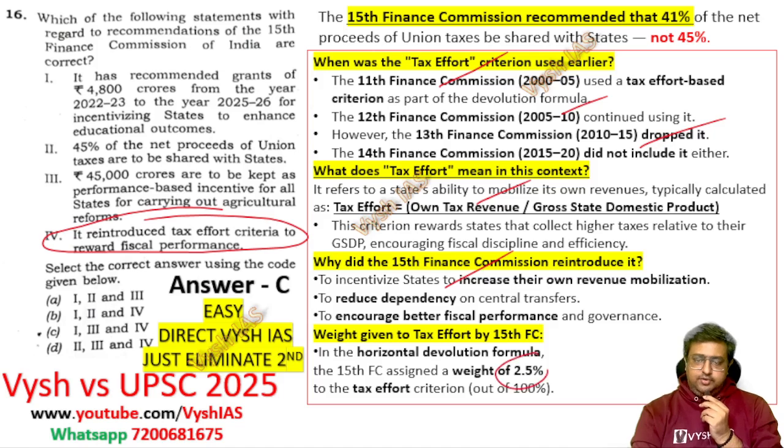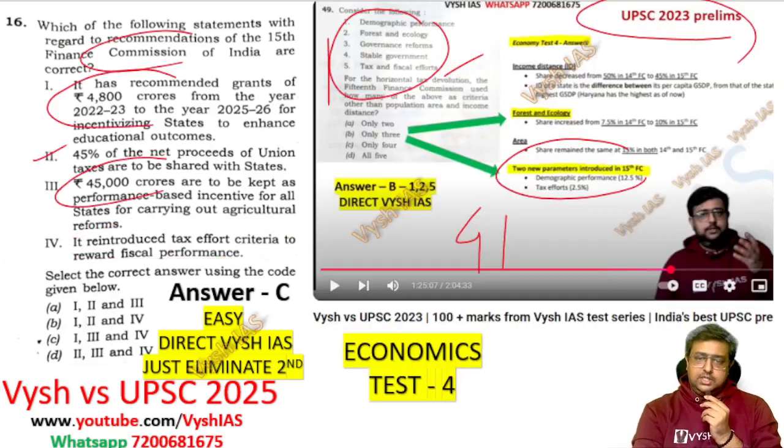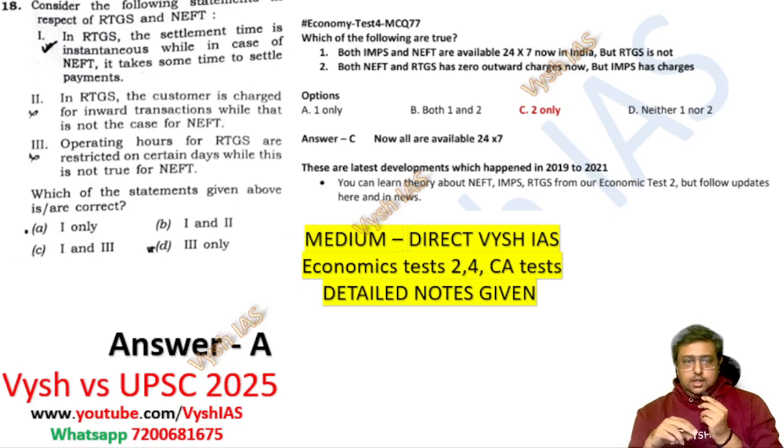And the weightage 2.5, this and all is again the parameter thing. Go and study it in my economics test number 4. Now RTGS and NEFT. This also has a detailed concept in test number 4. We have given 2 to 3 pages of notes on each of these: what is RTGS, what is NEFT, then a comparison table between them, like whether they are available 24/7 and whether there are extra charges. Even without knowing all this, because we commonly use the banking system and transfer money daily, we know this concept.